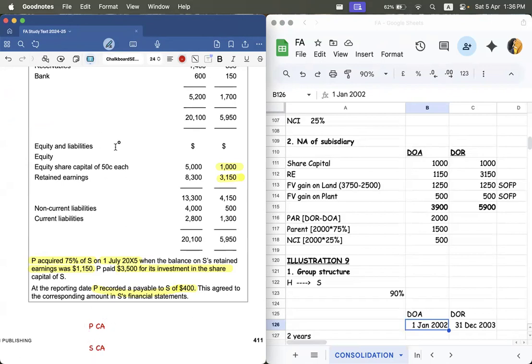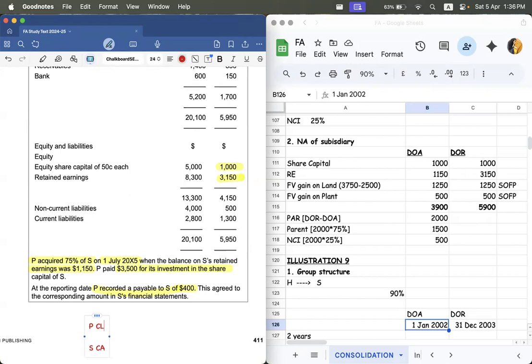So everything is the same. Until now, we have done three problems, so everything is the same. The only difference is that you have to remove this 400 from P's current liability and S's current assets.